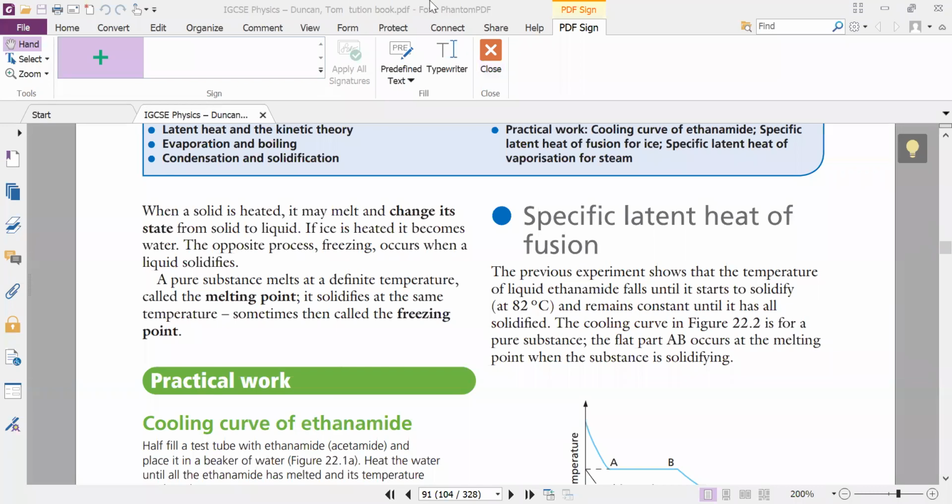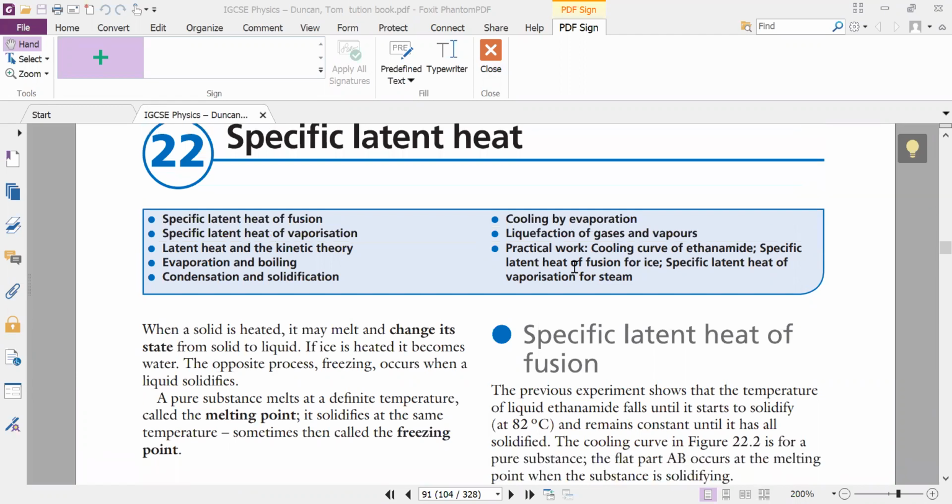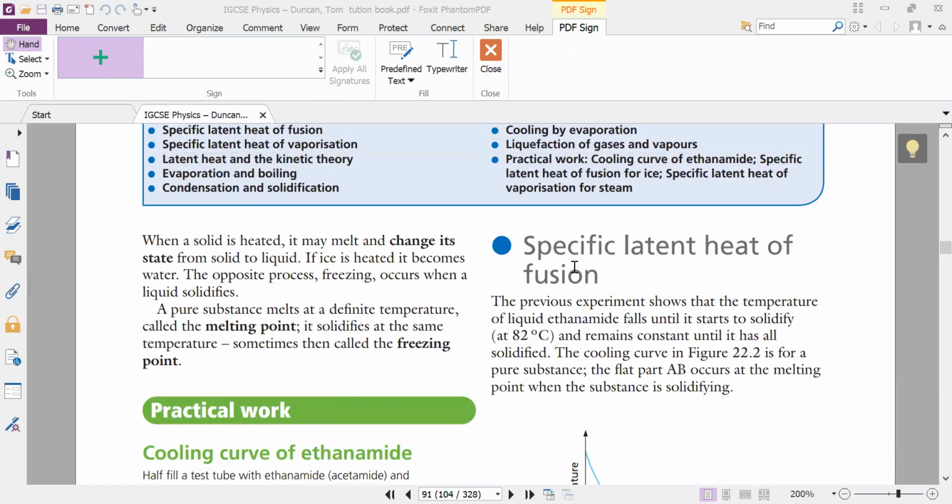Okay, in the previous one, we discussed that whenever we give heat, the temperature of any object will increase. Mostly we were talking about an increase in temperature by 1 degree centigrade or a specific change from this to this. But in today's topic, specific latent heat, we are going to discuss what happens whenever a change of state occurs. For example, solid will become liquid or liquid will become solid. How is this going to happen?